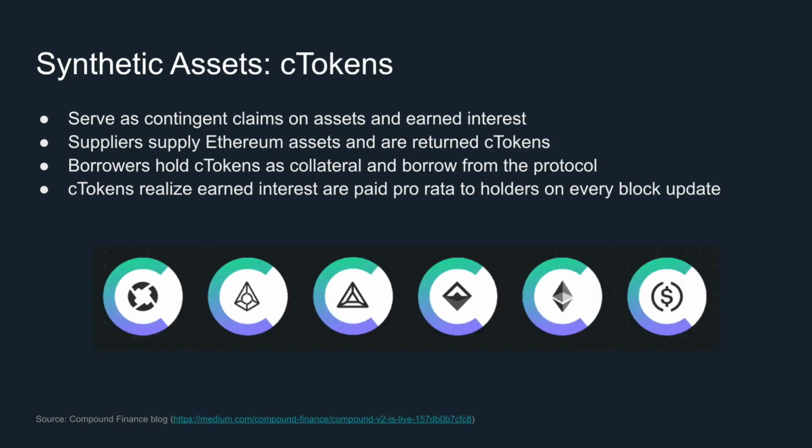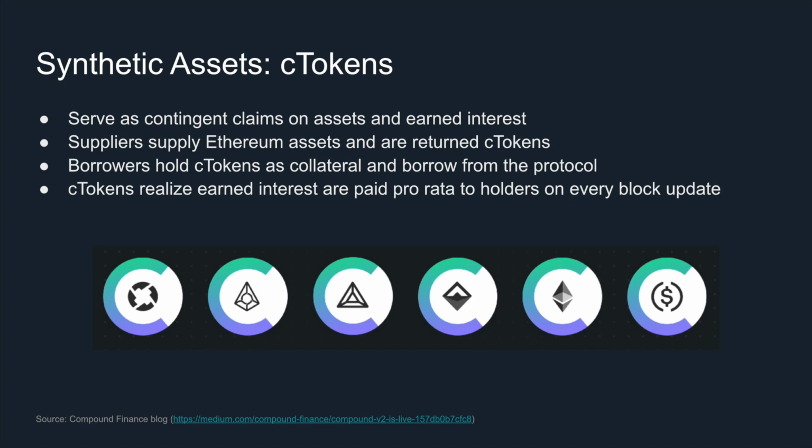There's a nuance on how assets are treated in Compound. Technically, after the supplier supplies the native assets, they will get C tokens in return. C tokens serve as contingent claims on assets and earn interest. The borrower also must hold C tokens as collateral and borrow from the protocol. Unlike the traditional savings account, where interest is paid every month or every couple of months, what C token enables is that the interest is paid pro rata on every block update, as long as you